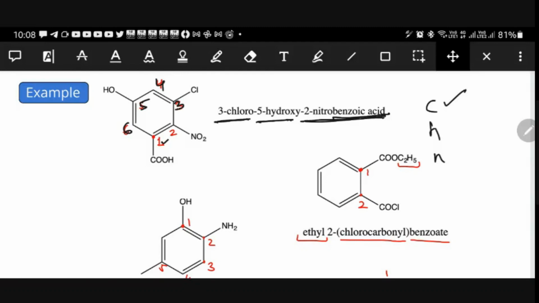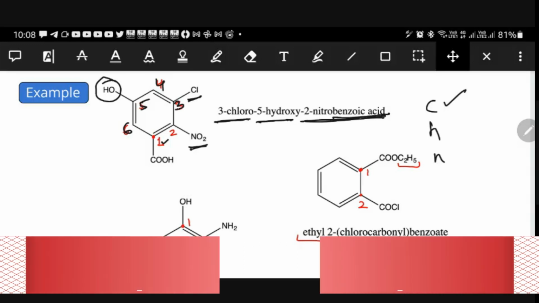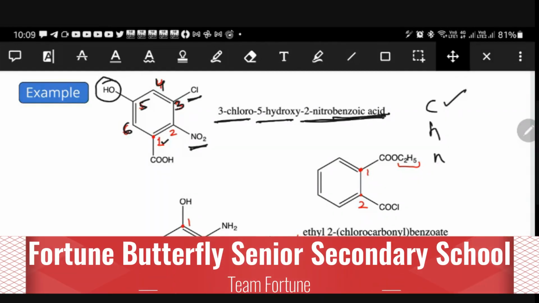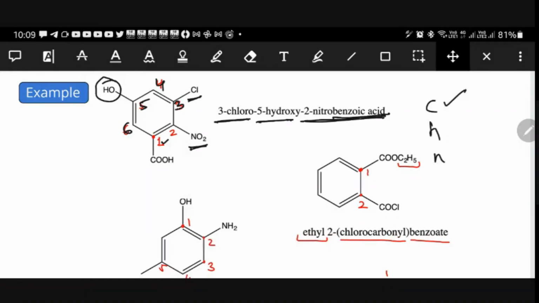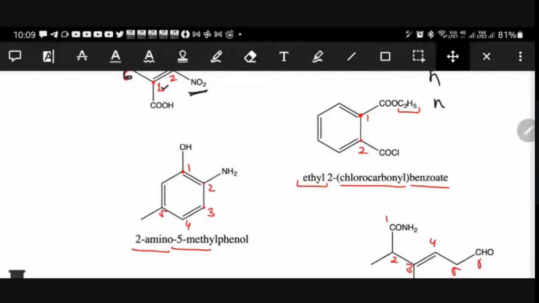Right? I think I'm clear. 3 chloro, 5 hydroxy. At third position, chlorine is there. Fifth position, hydroxy group is there, and second position, nitro group is there. Right? Chalo. We'll see the next example.